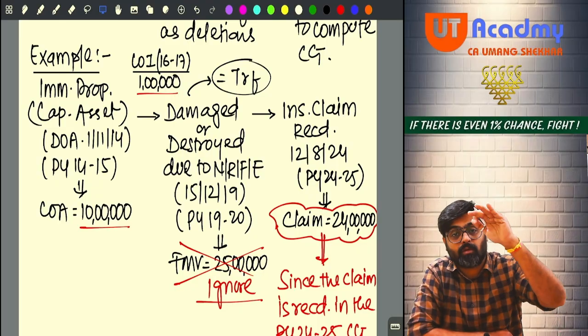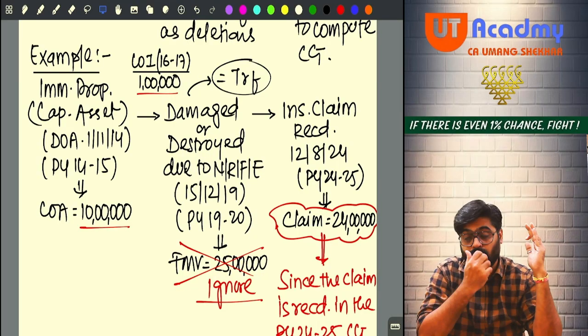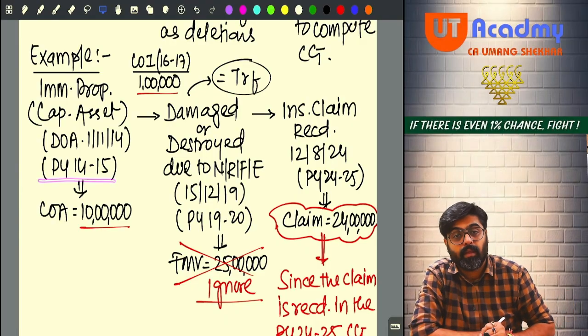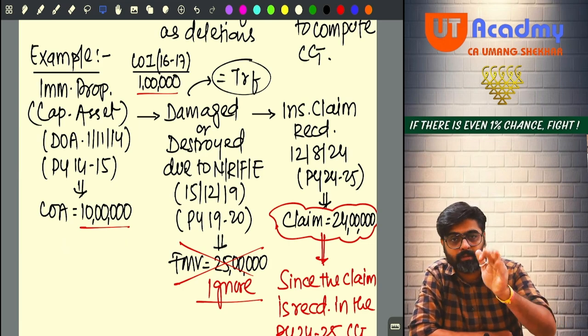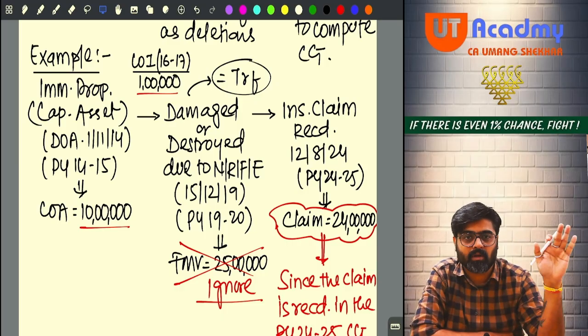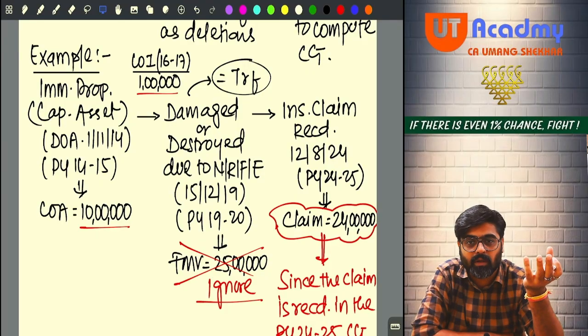So the date of acquisition of the immovable property is given, meaning previous year 14-15. At what cost was the property acquired? It was acquired for 10 lakhs. All these details will be given in the question. There will be nothing which will not be given. You just have to take out the correct information to calculate your capital gains.